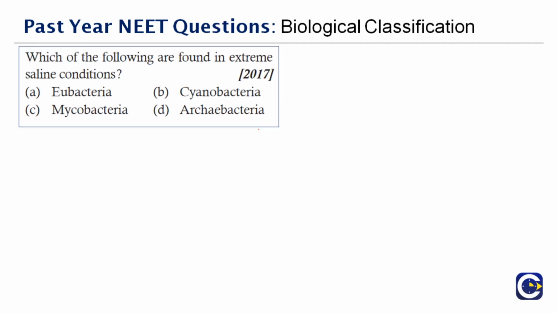Okay, next question. Which one of the following is found in an extreme saline condition? What do you mean by saline? Salt, right? High amount of salt. You're given 4 options here: cyanobacteria, mycobacteria, eubacteria and archaebacteria. Now we will go one by one. What do you mean by eubacteria? How can you describe it? Eubacteria is a typical biological cell.